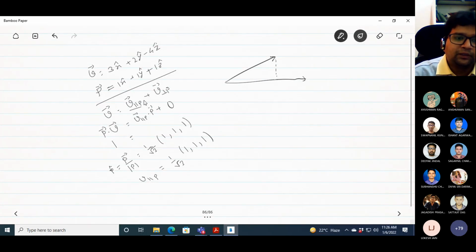Now the orthogonal component, V orthogonal P, is basically V minus V parallel P. So you can do this subtraction and get the value.